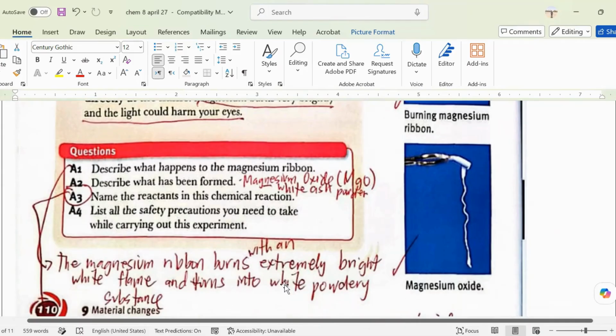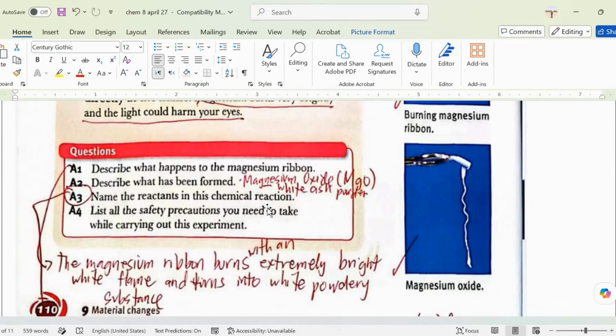So, for example, what's the meaning of that bright white flame every time that you burn something? That a new substance has been formed. Yes, and of course that is a signal, a sign that there's a reaction. So if there's a burning white flame, there's a chemical reaction.